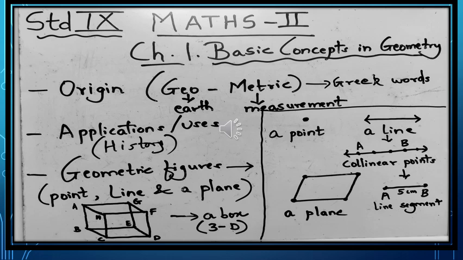Because it has a definite length, that is 5 centimeter. The line which is formed having two definite endpoints is referred to as a line segment. So here we represent the line segment AB, which cannot be extended.